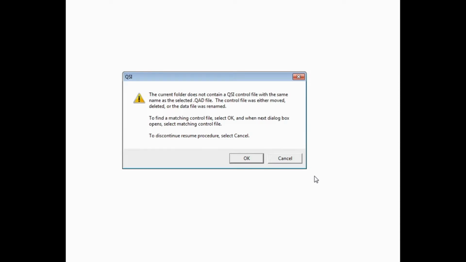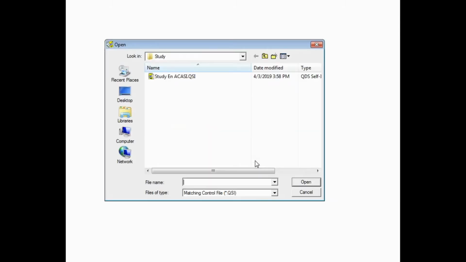Then you are going to get a warning message that indicates that the current folder does not contain a control file with the same name as the selected data file. Click OK in order to find a matching control file. So we will do that and click OK. You'll notice here that in the Files of Type box, you'll automatically see it listed, Matching Control File. You do not need to change anything there.